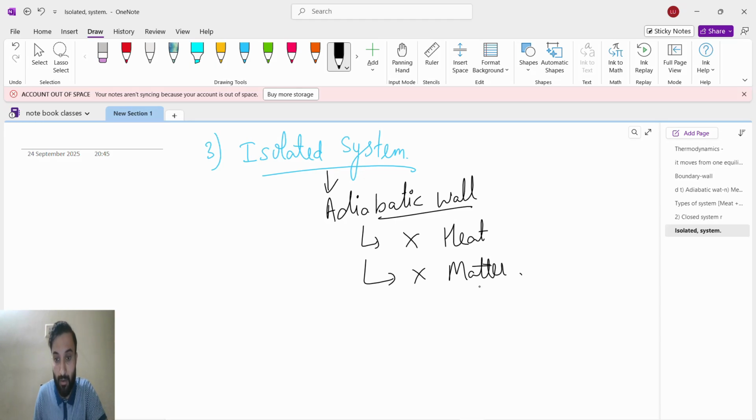If you are a red flag, you will not allow the heat exchange, but you can allow the matter exchange. If you are a green flag, you allow both heat exchange and matter exchange. Here the system is a red flag, so the adiabatic wall will come: no heat transfer, no matter exchange.